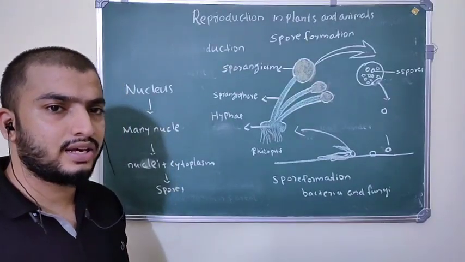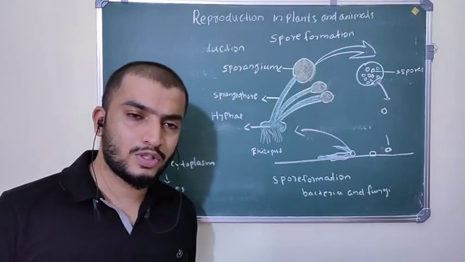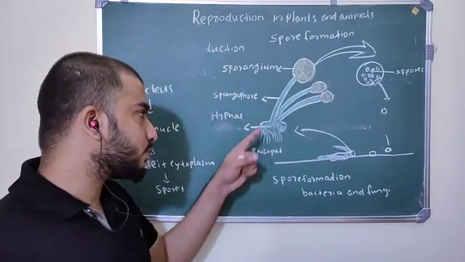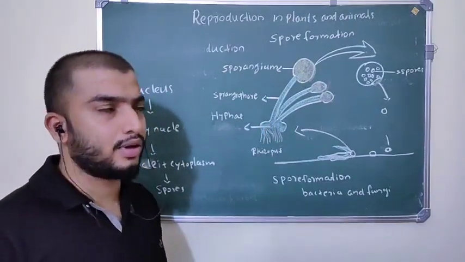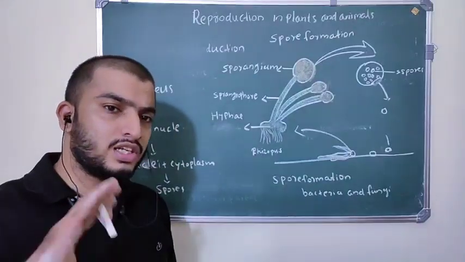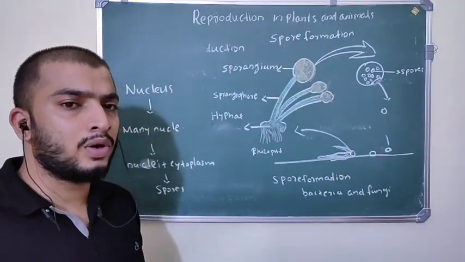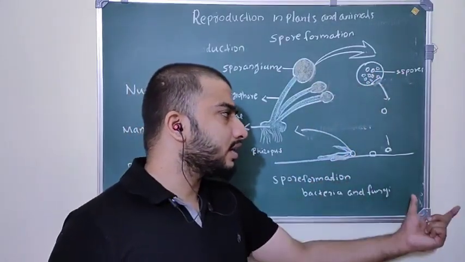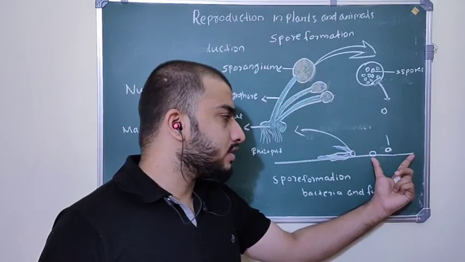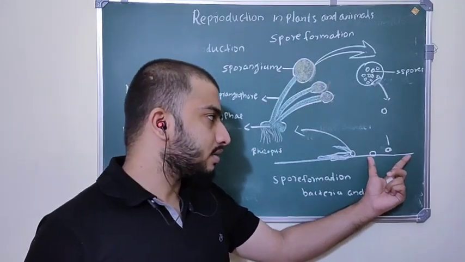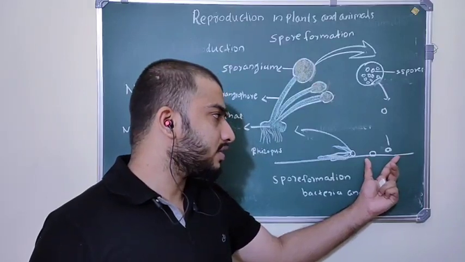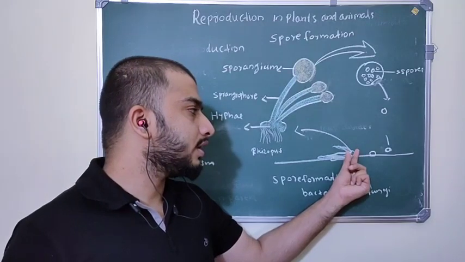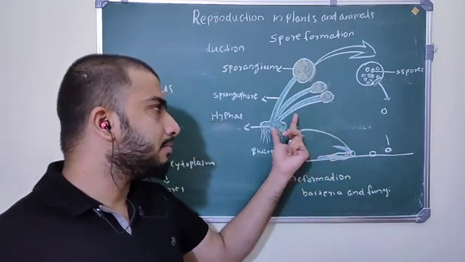So what happens here? Spores are produced. Where are these spores produced? Spores are produced in the sporangium. From where does this sporangium develop? The sporangium develops from fungal hyphae. Inside this sporangium, the nucleus divides into many nuclei, and the many nuclei surrounded by a little cytoplasm become spores. The spores are liberated and reach the ground level, soil or substratum. On this surface they germinate, form hyphae and become a complete fungus.